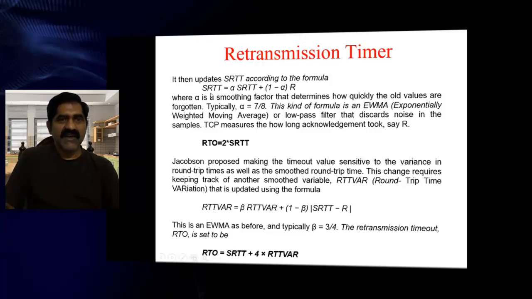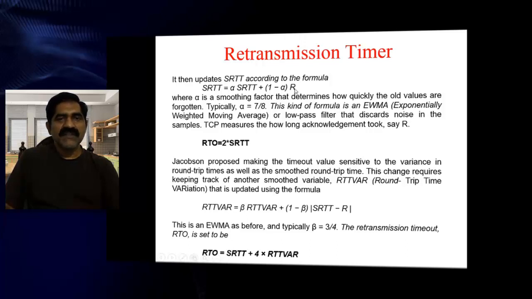For that, the formula for smooth round trip time has the mu value, and this is alpha, the smoothing factor. Generally we consider 7 by 8. Smooth round trip time equals alpha times the old value, the previously measured value, plus (1 minus alpha) times R. This R indicates how long the acknowledgement took.